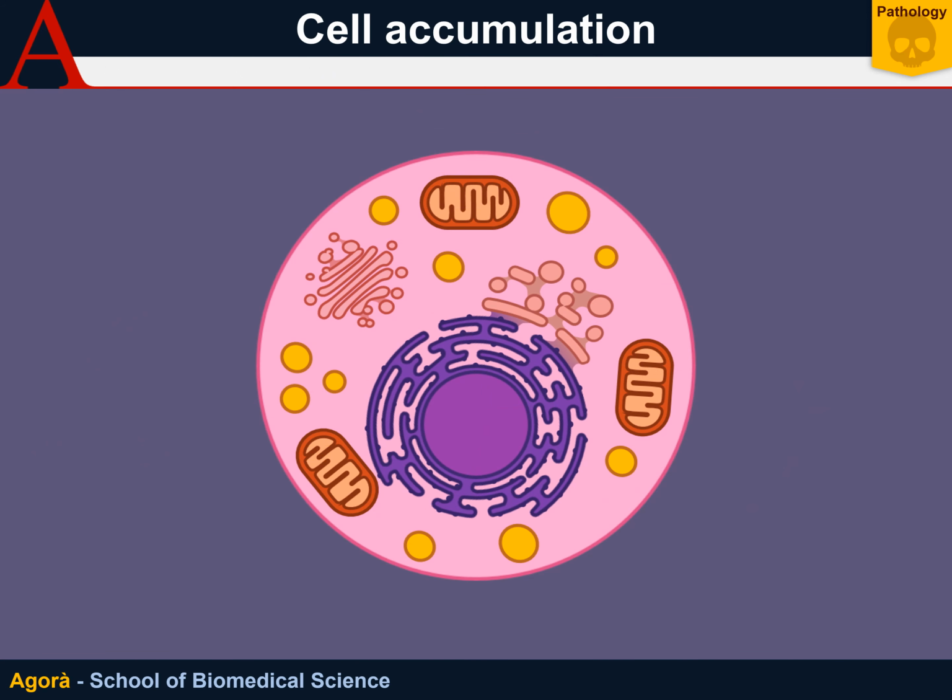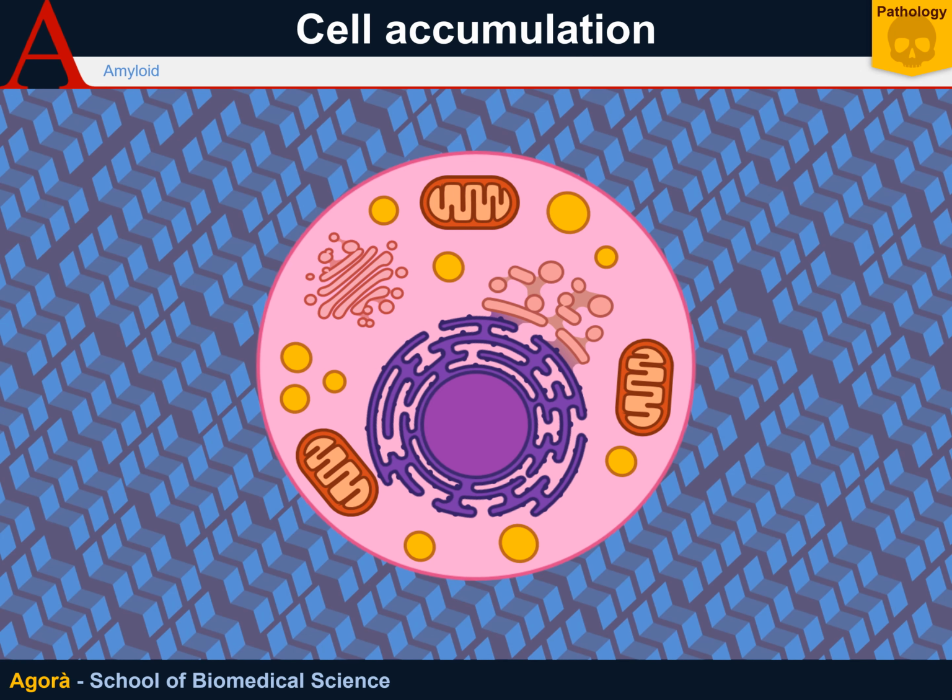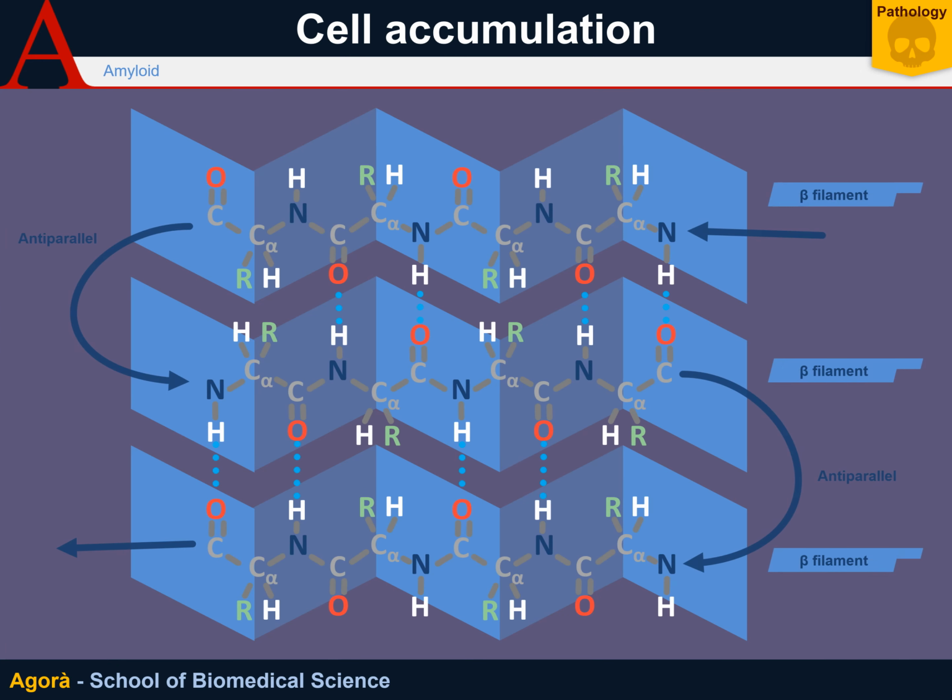A very particular example of extracellular, not cytoplasmic, accumulation is that of amyloids. Amyloidosis is the extracellular buildup of amyloids and is a frequent cause of many diseases. It is related to the accumulation of amyloid, a protein that is not chemically well defined. However, the term is generally used to indicate a protein with beta-pleated sheet that tends to accumulate extracellularly.